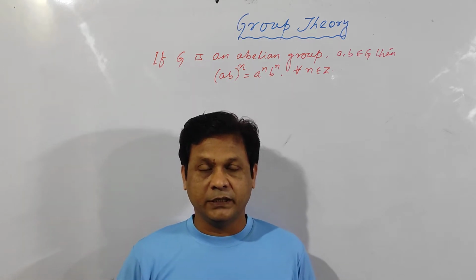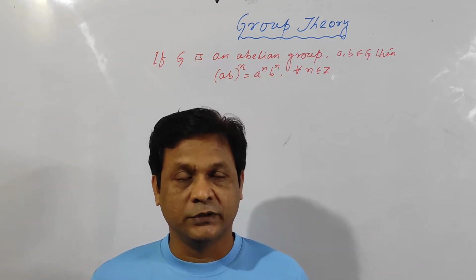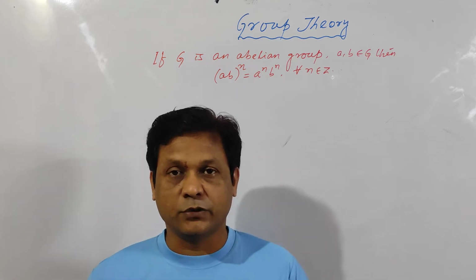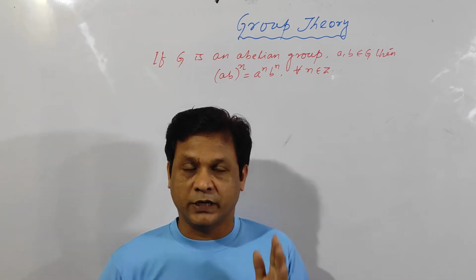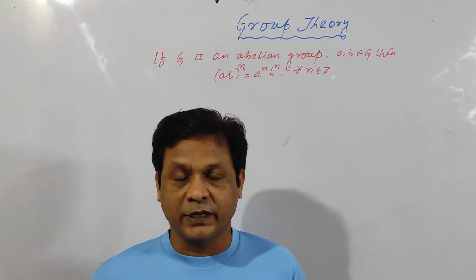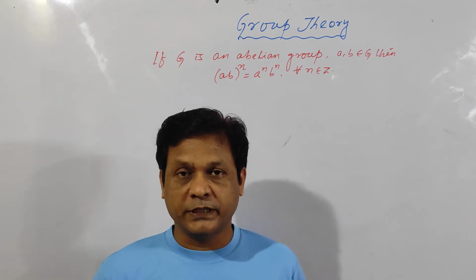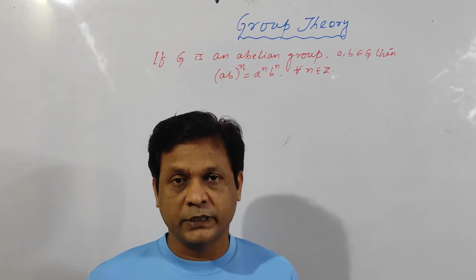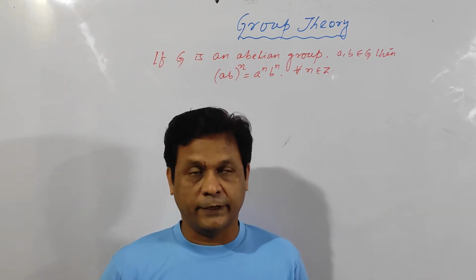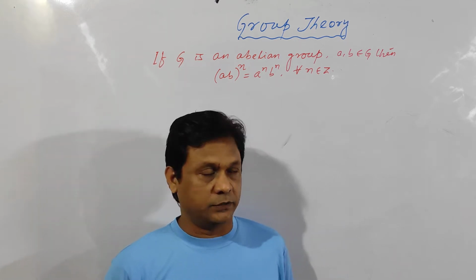If a non-empty set G satisfies the four axioms under the binary operation dot, then G is said to be a group. And what are those four axioms? First one is closure axiom. Then number two is associative axiom. Number three is existence of identity, and number four is existence of inverse element. And if it satisfies the commutative axiom with these four axioms, then the non-empty set G is said to be an abelian group. Okay, and commutative law means a into b is equal to b into a under multiplication.